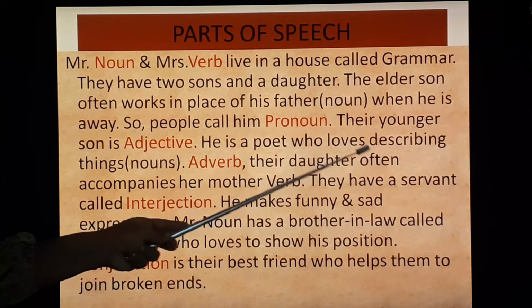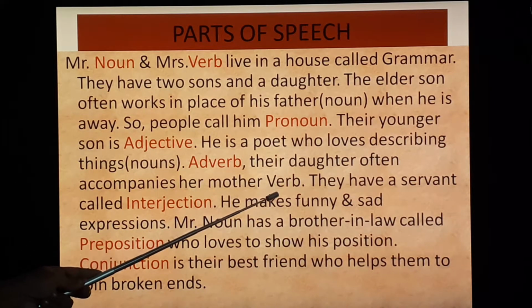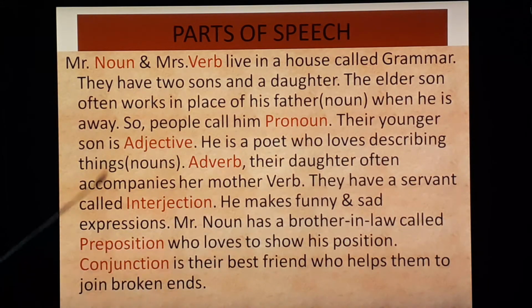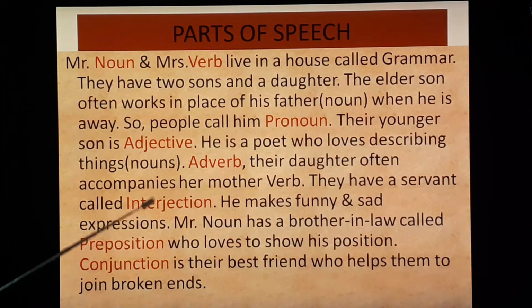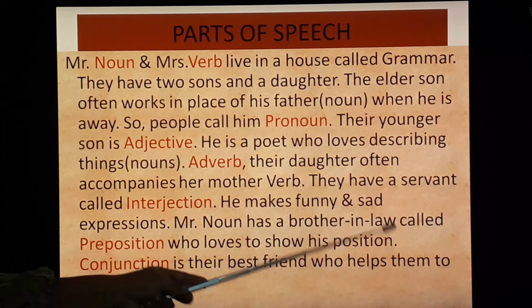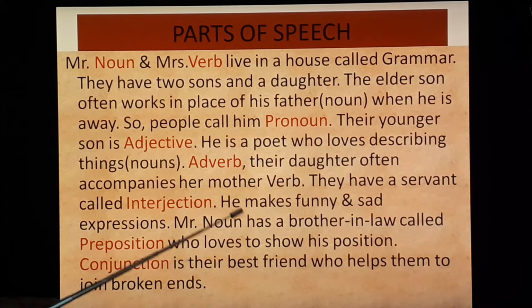Adverb, their daughter, often accompanies her mother, verb. They have a servant called interjection. He makes funny and sad expressions. Mr. Noun has a brother-in-law called preposition who loves to show his position. Conjunction is their best friend who helps them to join broken ends. Hope you understood this: noun, verb, pronoun, adjective, adverb, interjection, preposition and conjunction, and their functions also. So we are going to see each and everything in detail.